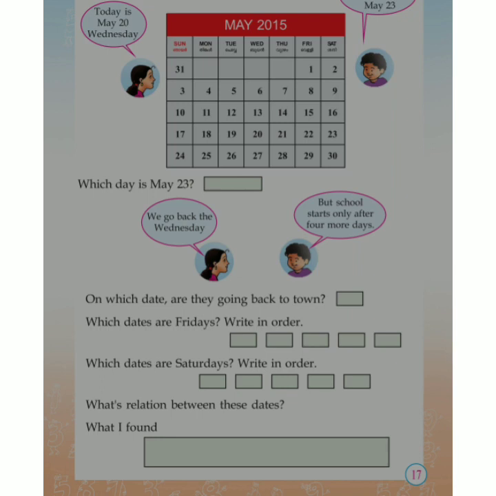So after 7 days, again Friday came. Then look the next one. After 8th, the Friday is on 15th. After 7 days, again Friday came. Okay. Likewise, we can say the relation.